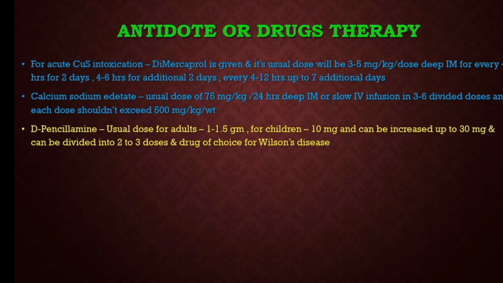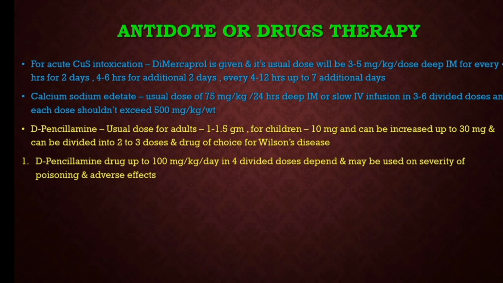And D-penicillamine. The adult usual dose is 1 to 1.5 gram. For children, 10 mg, which can be increased up to 30 mg, given in 2 to 3 divided doses. This drug is the drug of choice for Wilson's disease. Up to 100 mg per kg per day in 4 divided doses can be given, depending upon the severity of the poisoning and also the adverse effects. D-penicillamine should be given before meals, and the maximum dose per day is 1 gram.